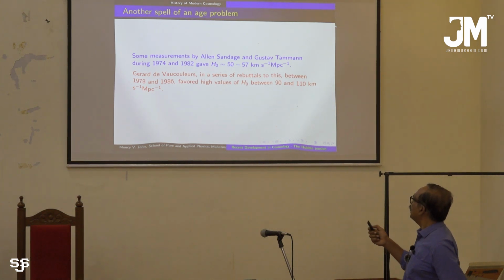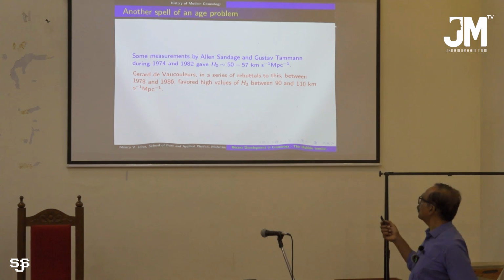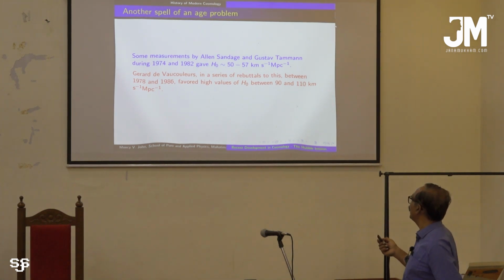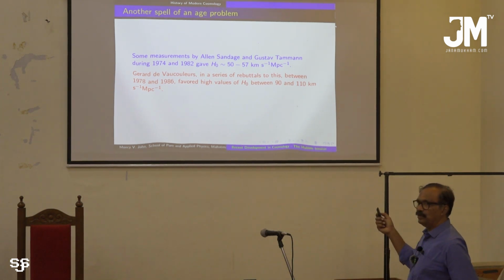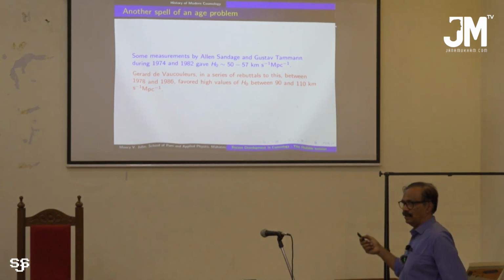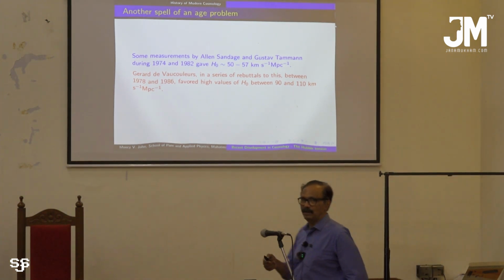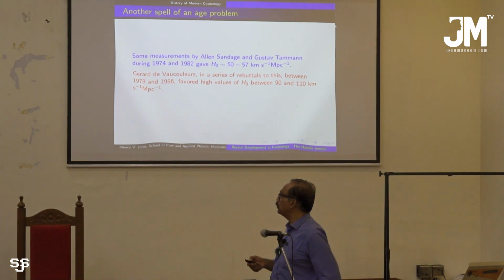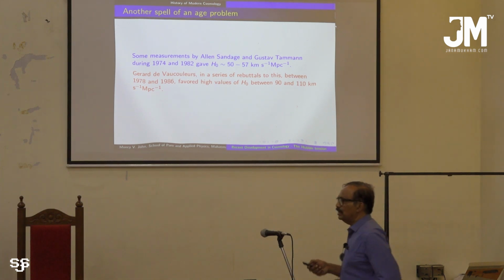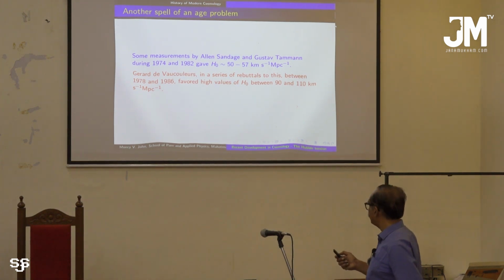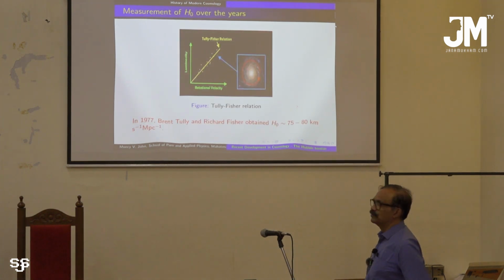And in 78 and 86, another astronomer made the measurement, and he obtained the value H naught between 90 and 110 km per second per megaparsec. So that second value, 90 to 110, is again threatening an age problem once again. So this issue continues.